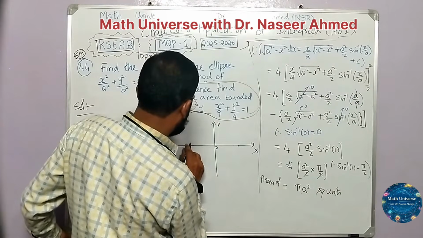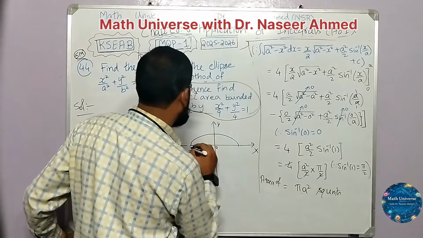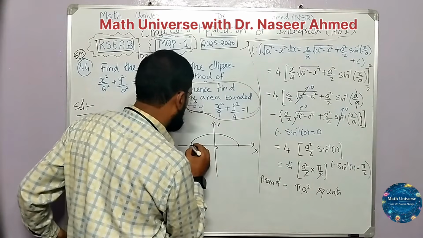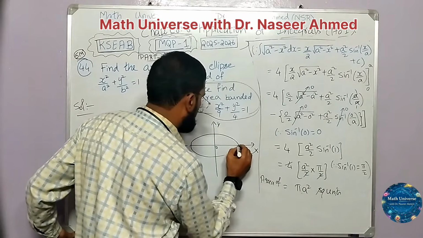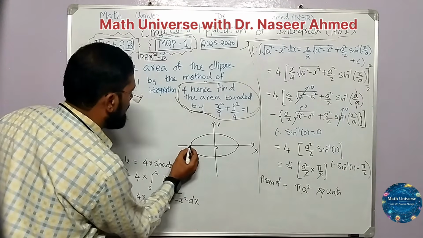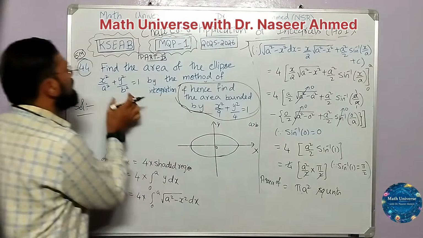Till here, perfect. So yes, good. Okay, better. So I want the area, and this diagram is when a is more than b for this ellipse.